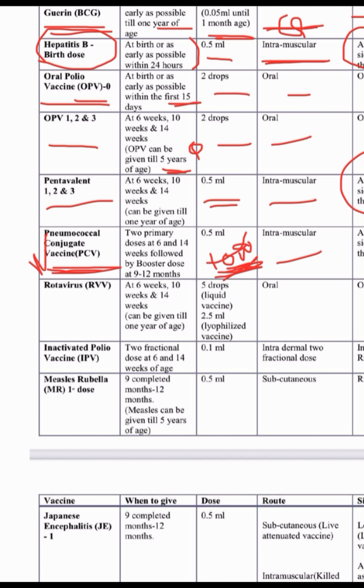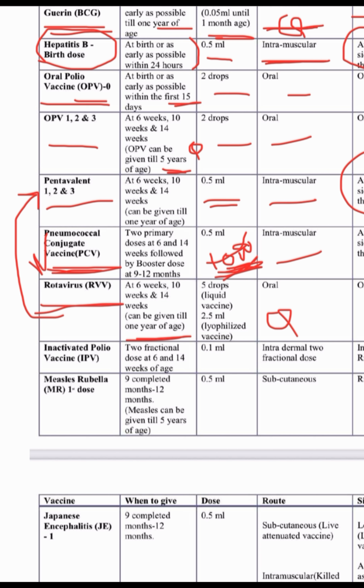Then the most common vaccine, rotavirus, given at 6, 10, 14 weeks and can be given till 1 year of age, similar to pentavalent. 5 drops, it is very important. 5 drops of liquid vaccine, 0.25 ml for lyophilized vaccine.